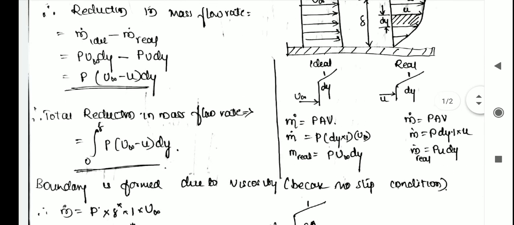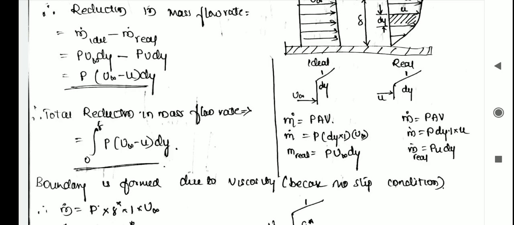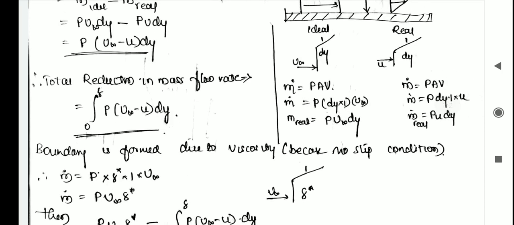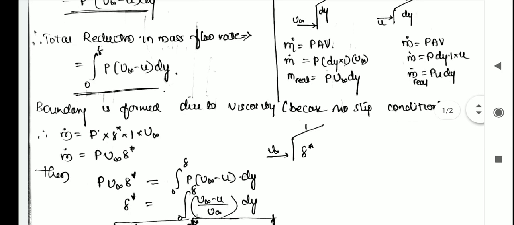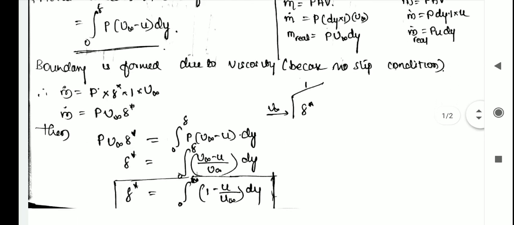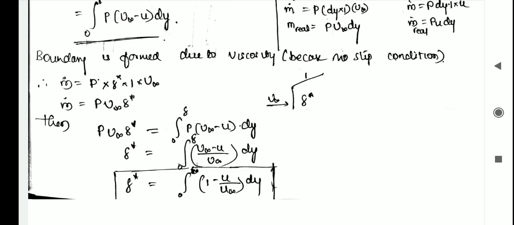We want the total reduction in mass flow rate. So integrating the above equation, that is integration from 0 to delta of rho into u infinity minus u into dy. The boundary layer is formed due to viscosity because of the no slip condition. m dot is equal to rho into delta star into 1 into u infinity. So m dot is equal to rho into u infinity into delta star. This is for the no slip condition, and then we equate that equation with this equation.